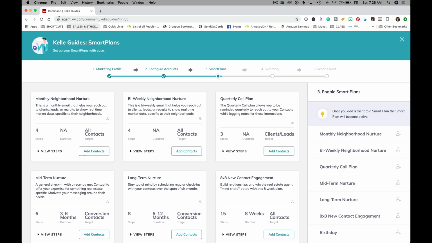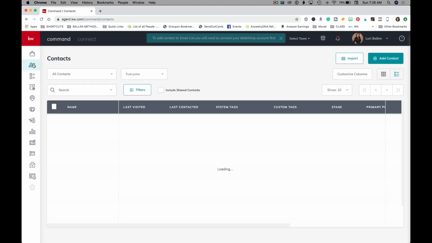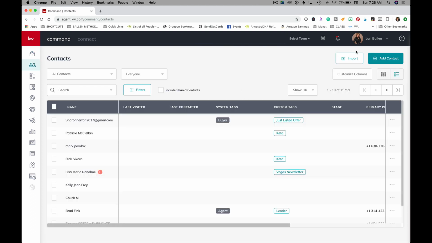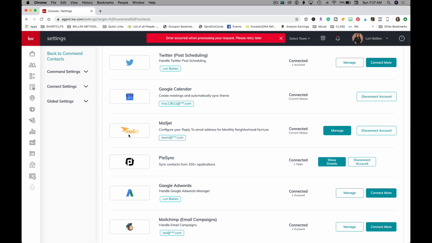Okay, so now let me exit out of here. All right, so go to contacts. I'm going to show you now, first, how to activate your email. Go to settings, and we're going to go down to MailJet. MailJet is free. This is not the same thing as MailChimp. All you have to do is connect an account, add your email, and you're going to be able to then send those neighborhood nurtures in the campaign.